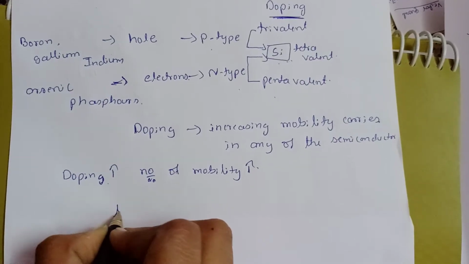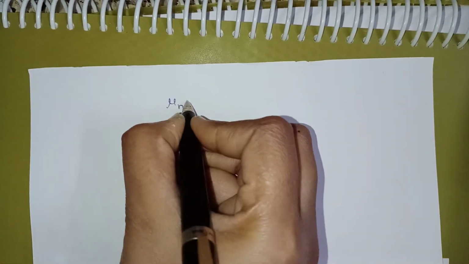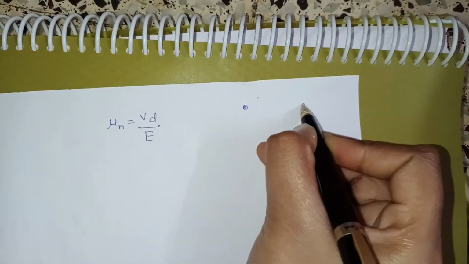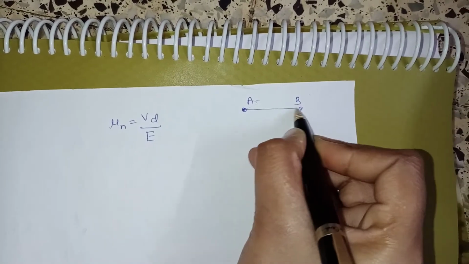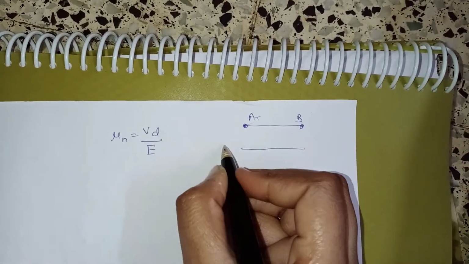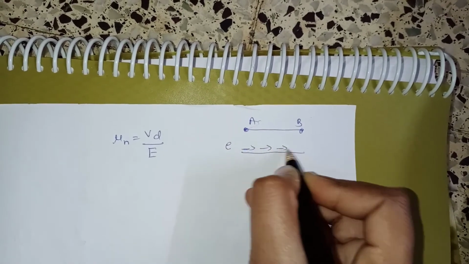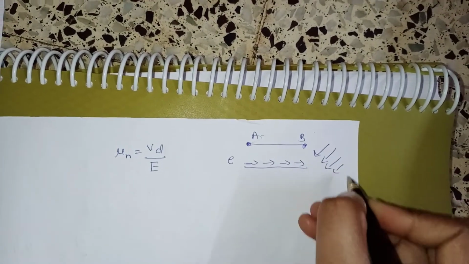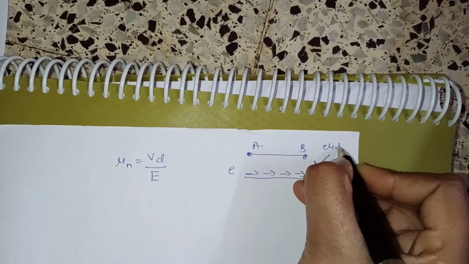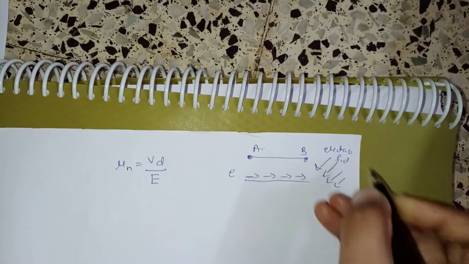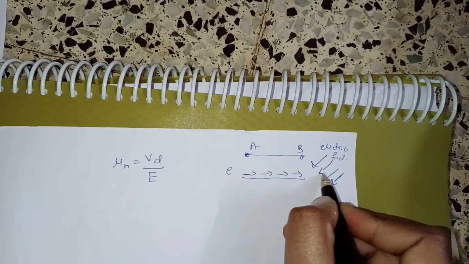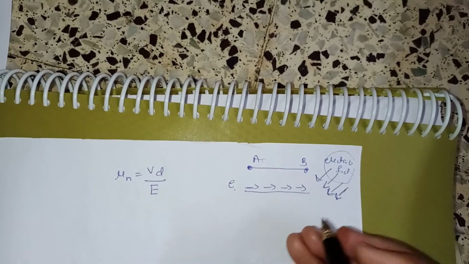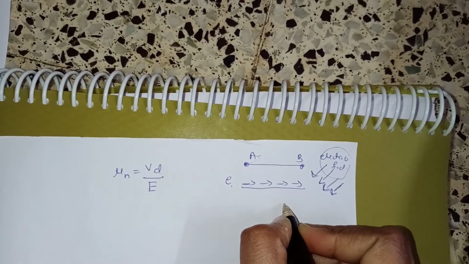So we have the formula, mu n is equal to Vd by E. I'm considering two points A and B. Electrons move from point A to point B, and here we have some electric field. This is because of the drain voltage in a MOSFET, and the velocity of this electron due to this electric field is nothing but the drift velocity.